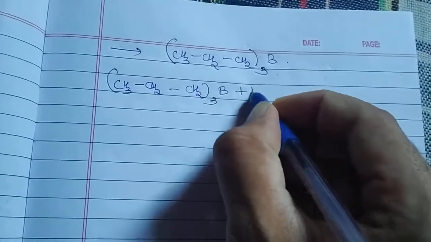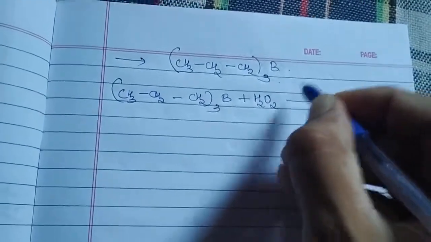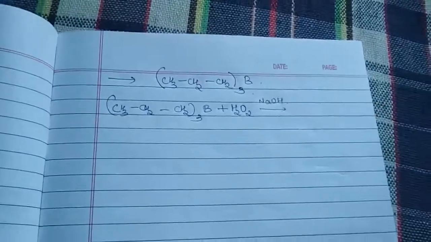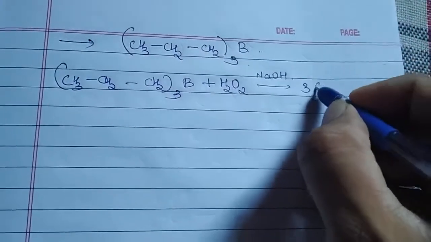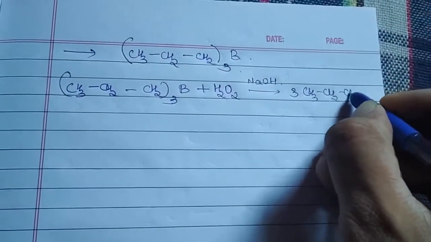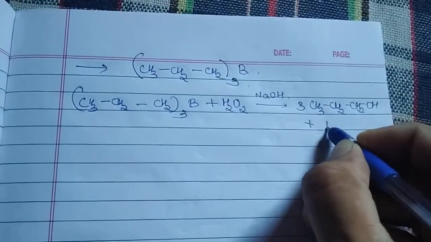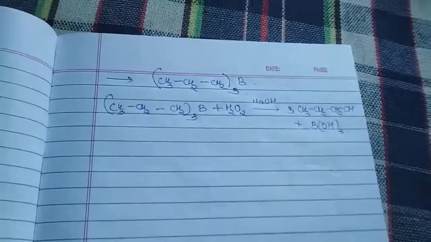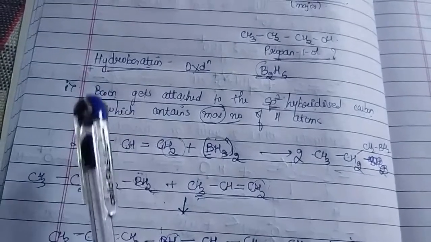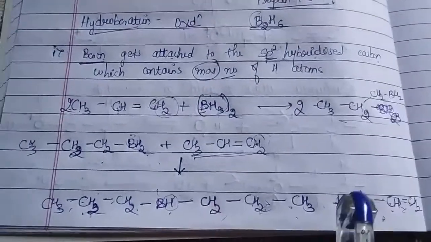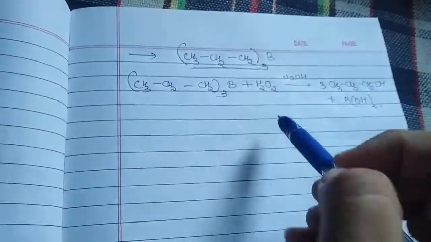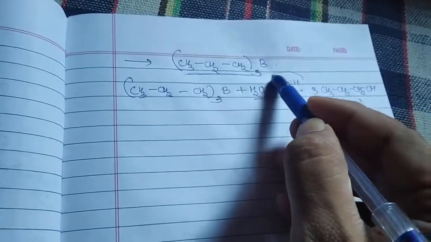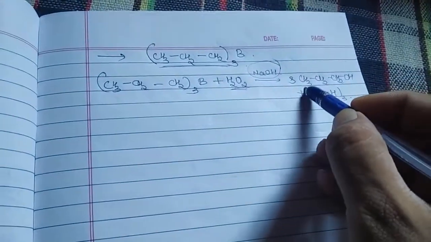will be treated with hydrogen peroxide in the presence of NaOH. So when we treat it, what am I going to get? Since it is three times CH3 CH2 CH2OH plus BOH thrice. Are you able to see? So what we have done: whenever alkenes are treated with diborane, we get an addition product. This is that product. Finally, this addition product, when treated with hydrogen peroxide and sodium hydroxide, we are going to get an alcohol.